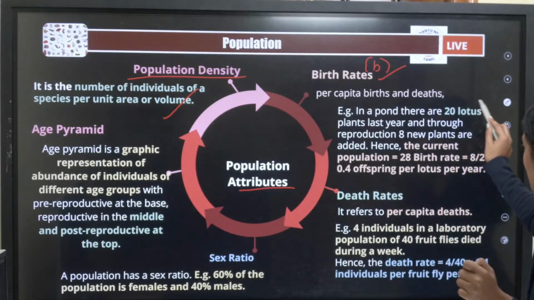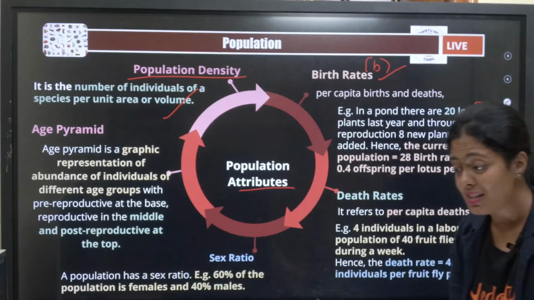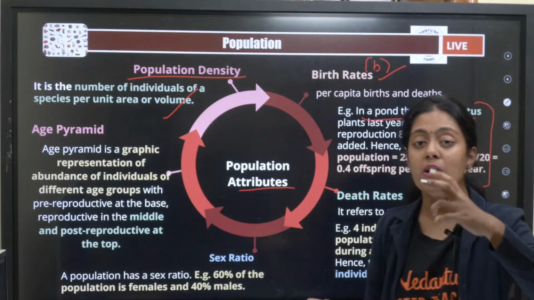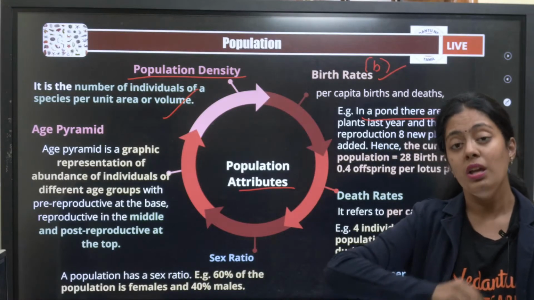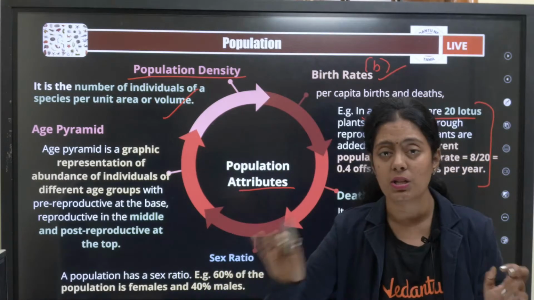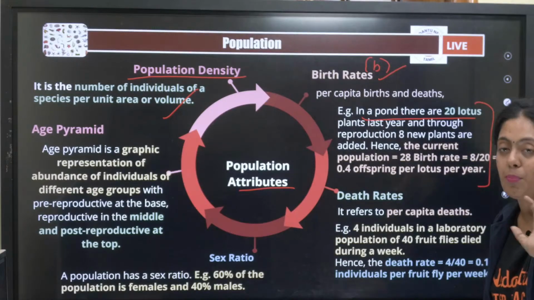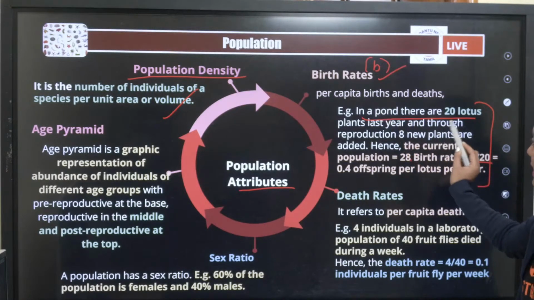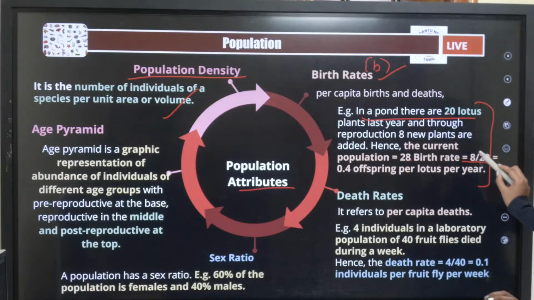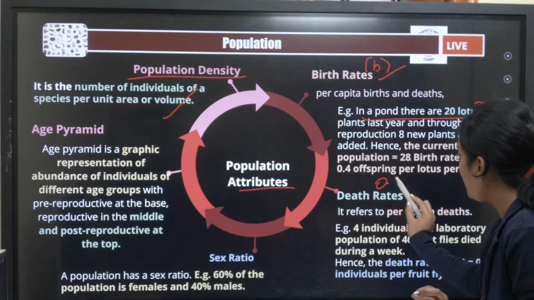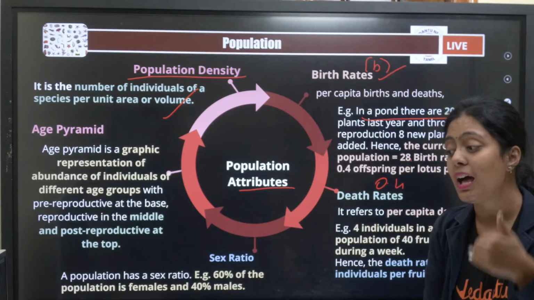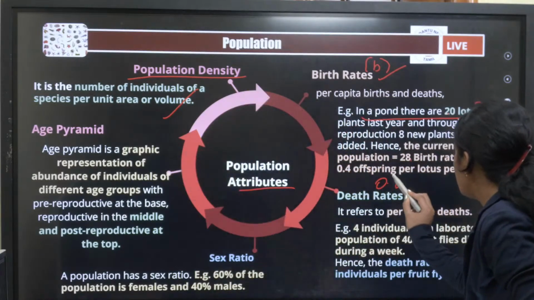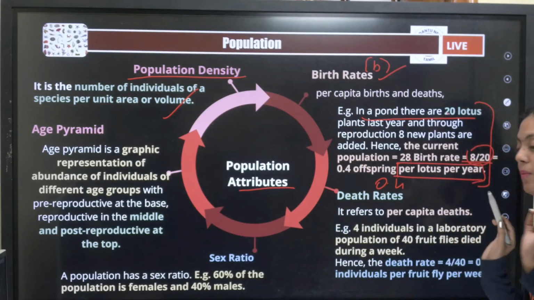Okay, so this is very important from NEET point of view. They can ask a question. In a pond there were 20 lotus plants last year. இந்த வருஷம் 28 lotus plant இருக்கு. How do you calculate the birth rate? It is 28 minus 20, that is 8 by 20. So it is 0.4. So what is the birth rate pasangla? It is 0.4 offsprings per lotus per year. This unit is very very important.